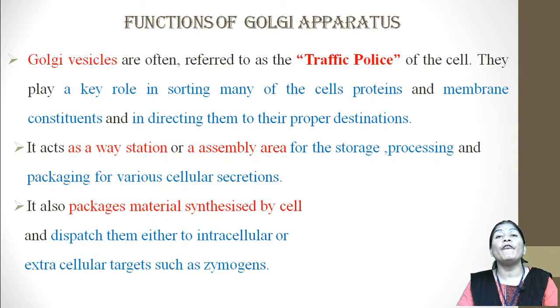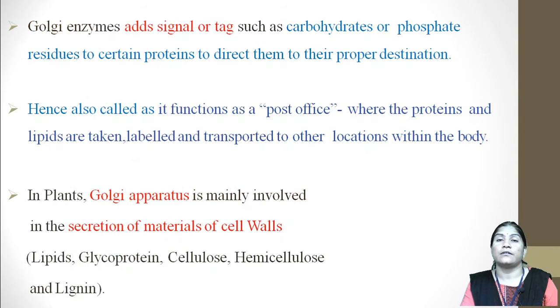It acts as a way station or an assembly area for the storage, processing and packaging of various cellular secretions. It also packages the material synthesized by the cells and dispatches it either to an intracellular or an extracellular target, for example zymogens. There are different Golgi enzymes present in the Golgi apparatus which add some signal or tag.